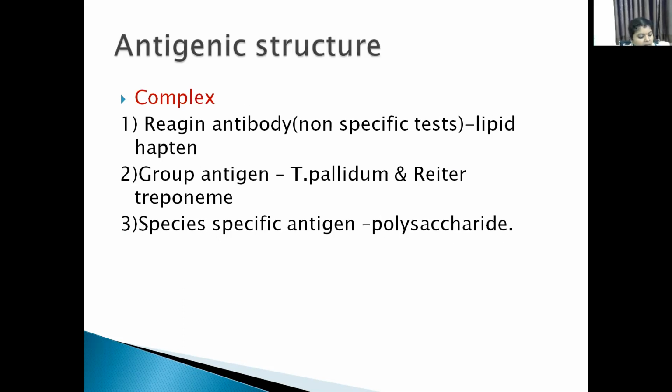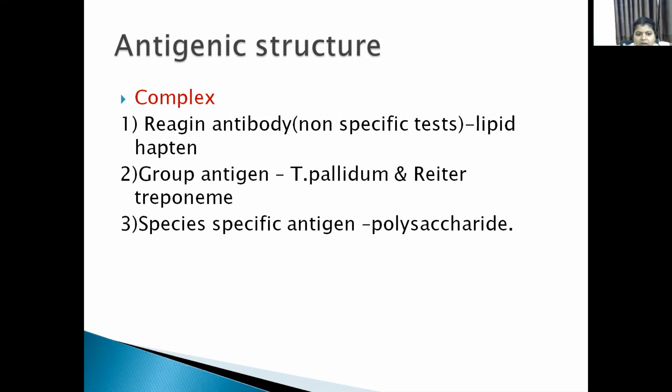And if you see the antigenic structure, it's a complex structure when compared to other bacteria. It has a very complex antigenic structure. But we know 3 antigens which can be used for diagnostic purposes.